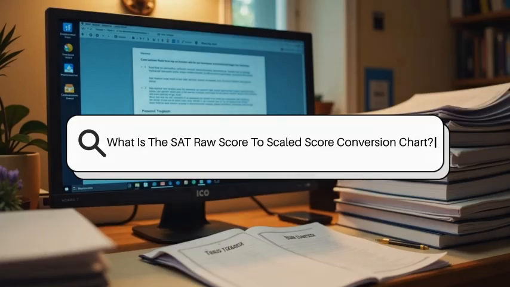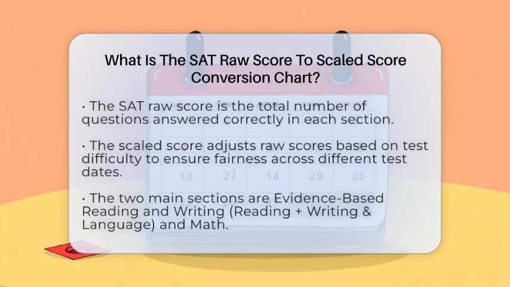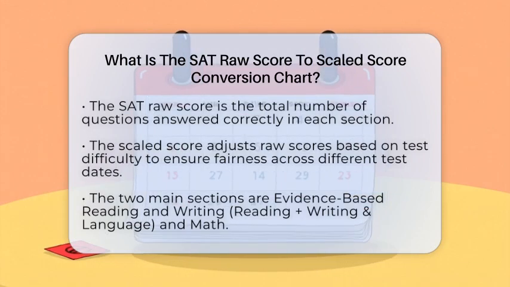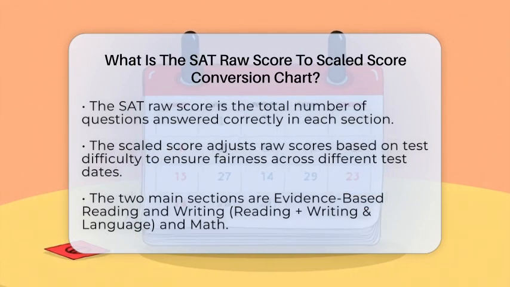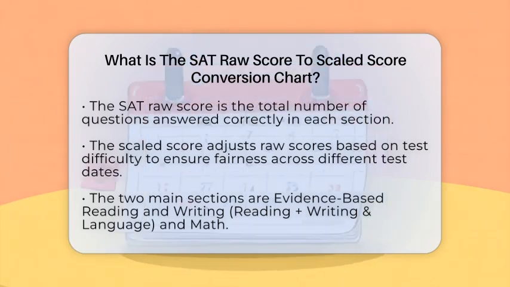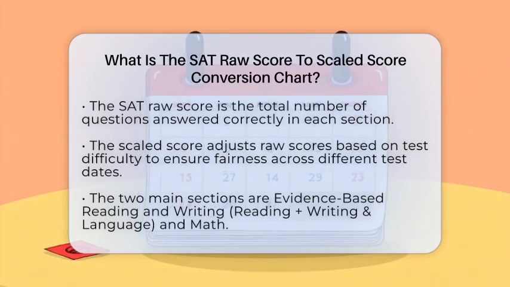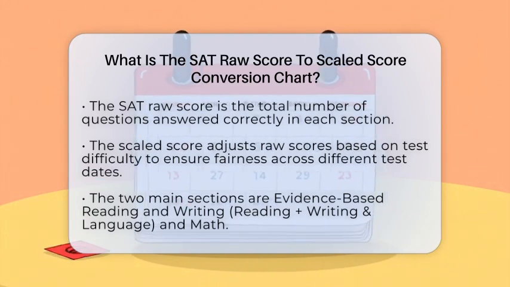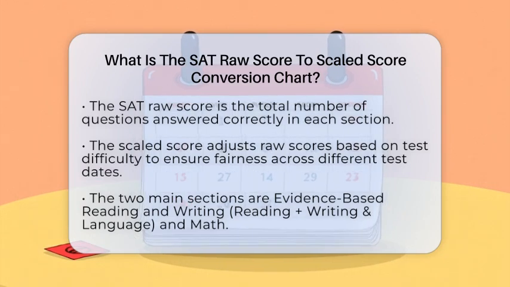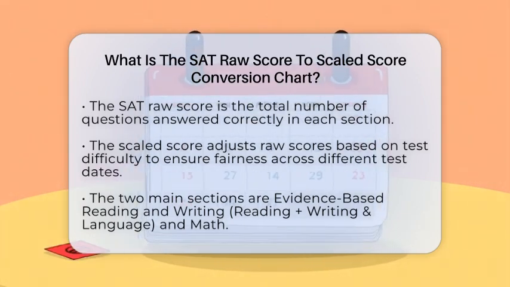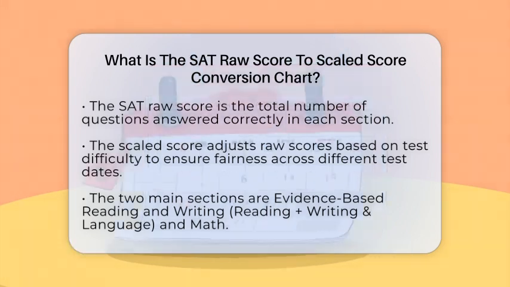What is the SAT raw score to scaled score conversion chart? Imagine taking the SAT and wondering how your number of correct answers translates into the final score colleges see. Well, that's where the raw score to scaled score conversion chart comes in. It's a key part of understanding how your performance on the test turns into a score from 200 to 800 for each section. This process makes sure that scores are fair, even if some test versions are a little harder or easier than others. Let's break it down.